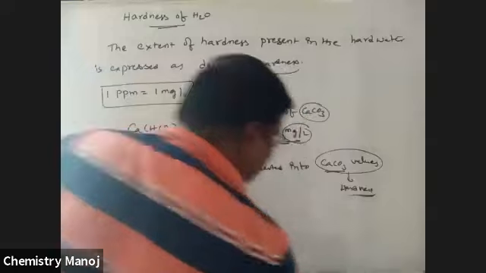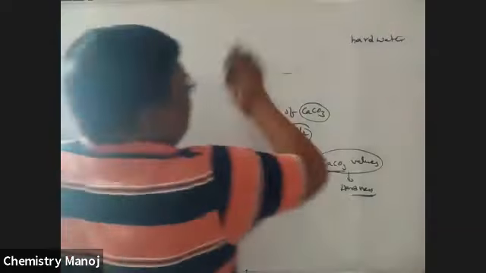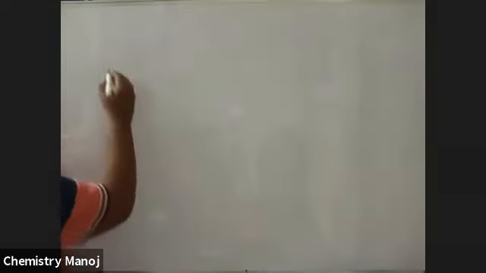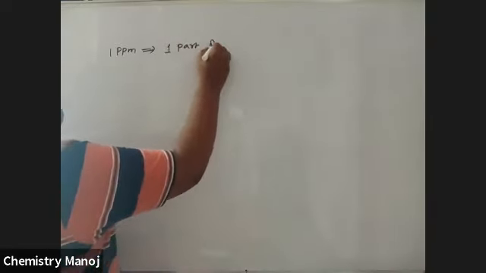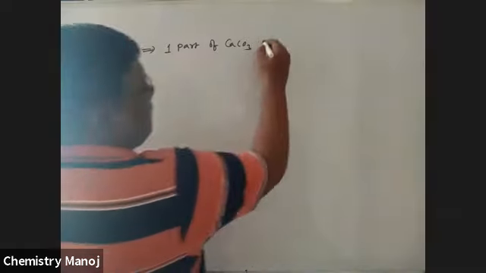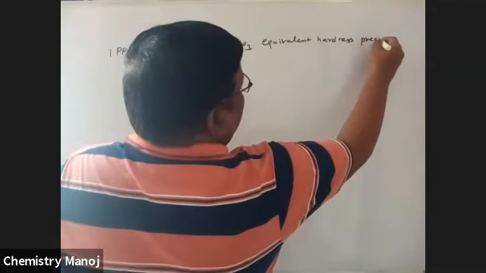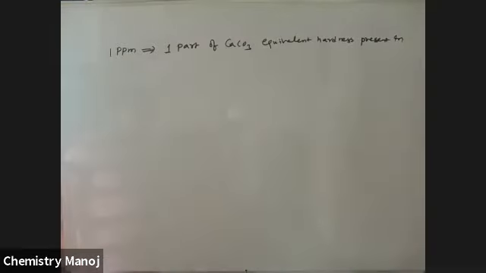See here, 1 ppm means 1 part of CaCO3 equivalent hardness present in a million parts of water.